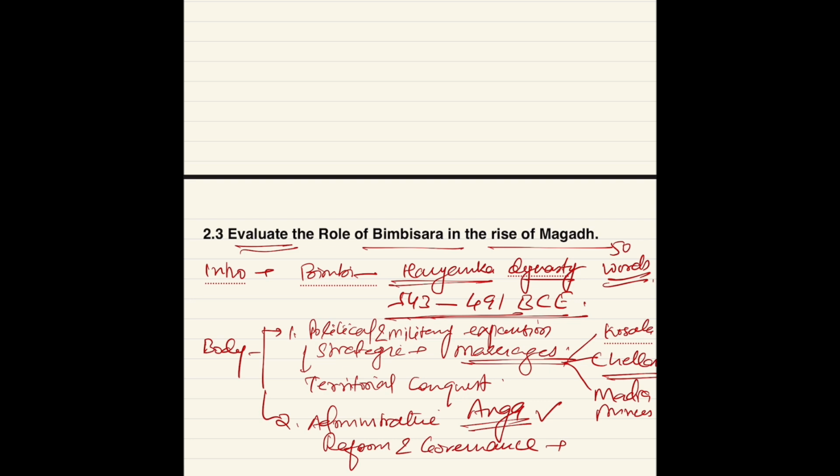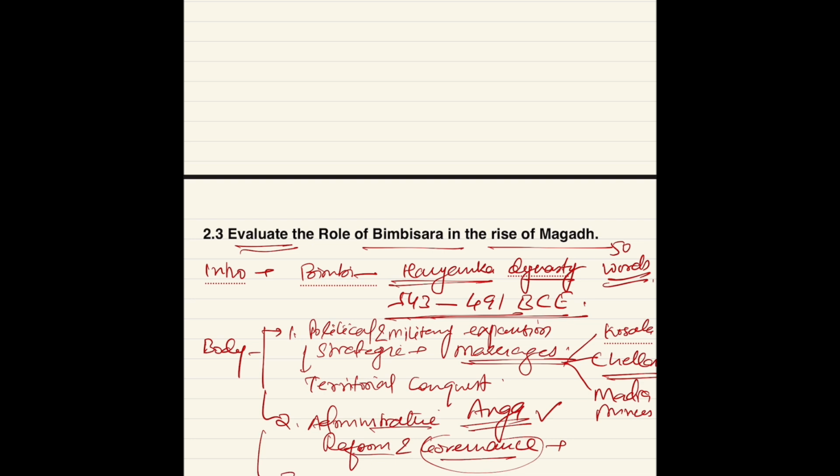In administrative reform, you can write about centralized administration: that he implemented efficient administrative reforms, centralizing the administration and ensuring effective governance over the expanded territory. Then infrastructure development, administrative reform and governance, so it is part of governance. What he did, he constructed roads for the promotion of trade, especially in Rajgir. Rajgir was the capital of Magadha.